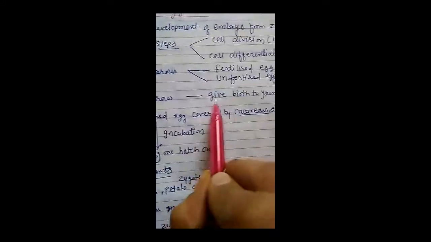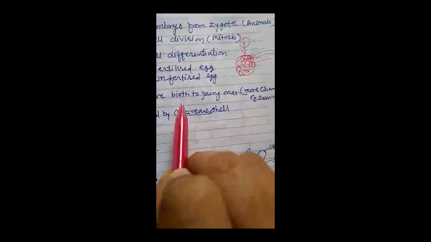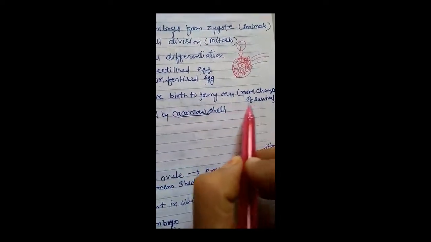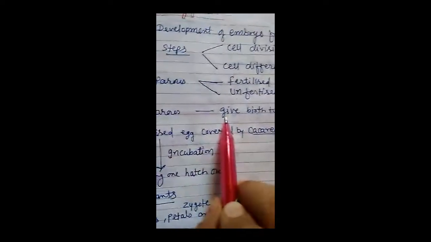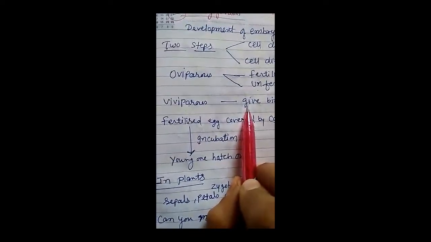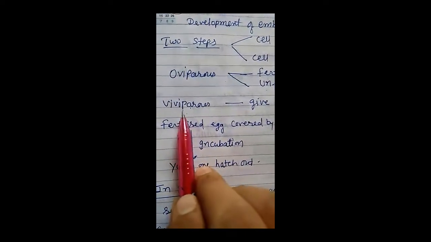Organisms which give birth to young ones are known as viviparous, for example, human being. This type of organism has more chances of survival because they are not threatened by predators during the developmental condition, because the embryo develops inside the female's body.